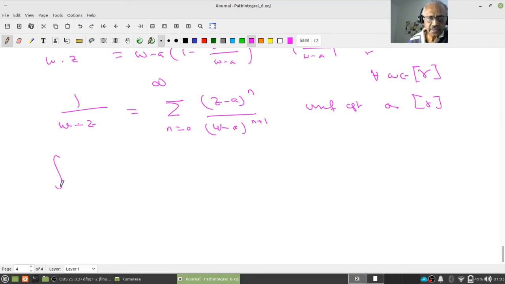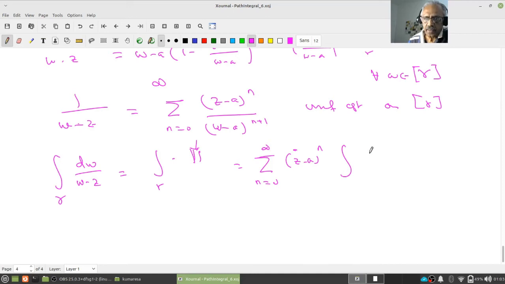Therefore, by our earlier result, I can interchange the sum and the integral over gamma because this is uniformly convergent over gamma. Now remember, (z minus a) to the power n, the integral is only over w, therefore this is a constant as far as integration is concerned. So we get the sum over n equal to 0 to infinity of (z minus a) to the power n times the integral of dw by (w minus a) to the power n plus 1 over gamma.